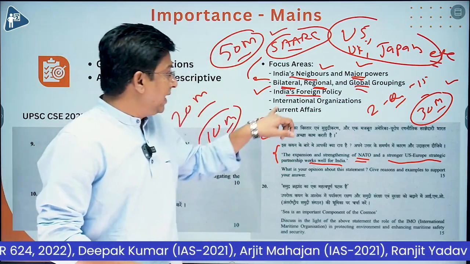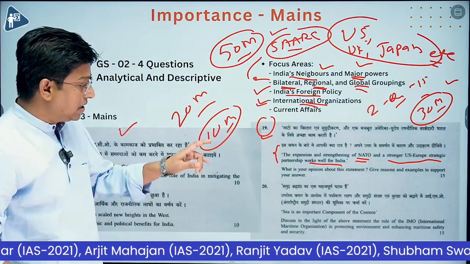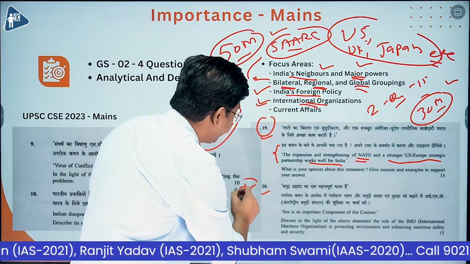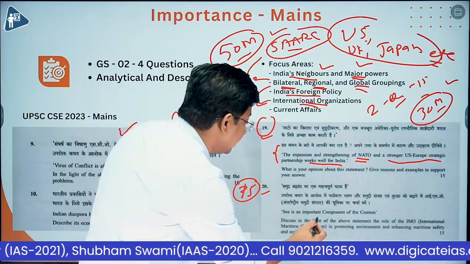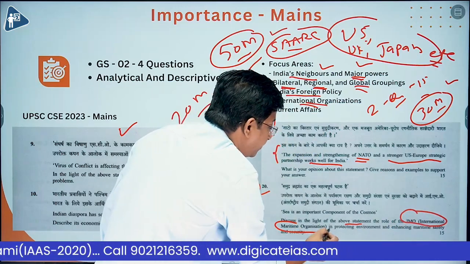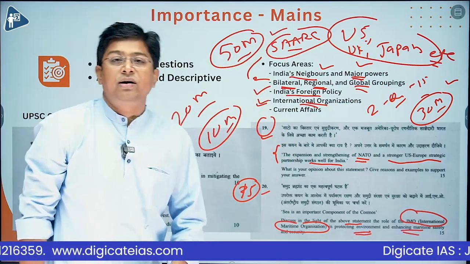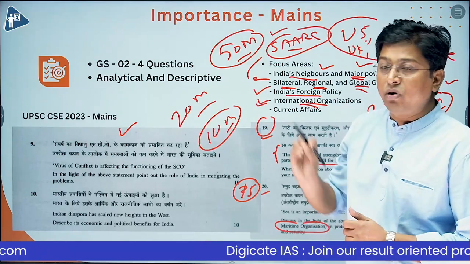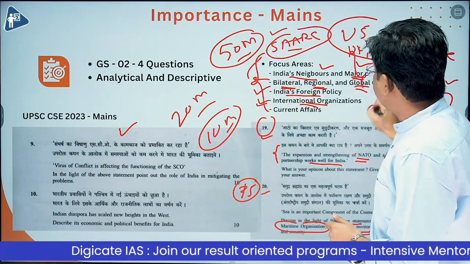Now, the next important aspect is international organizations. See, last year there was a question for 15 marks, question number 20: discuss, in the light of the above statement, the role of the IMO, International Maritime Organization, in protecting the environment and enhancing maritime safety. So whenever you are preparing for international relations, you have to keep in mind and give more importance to these areas.